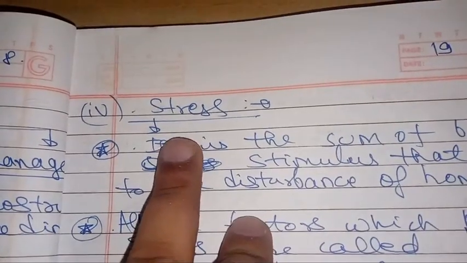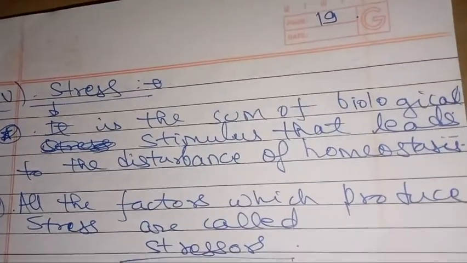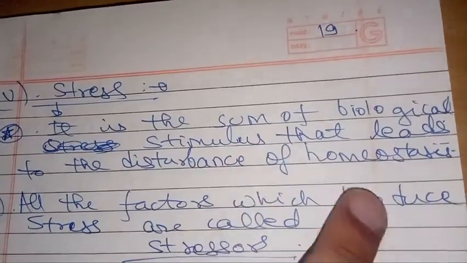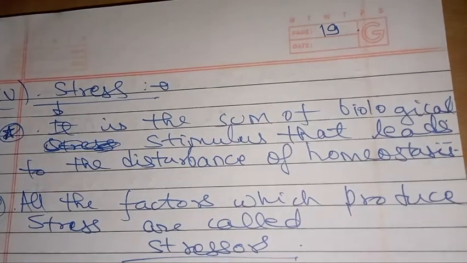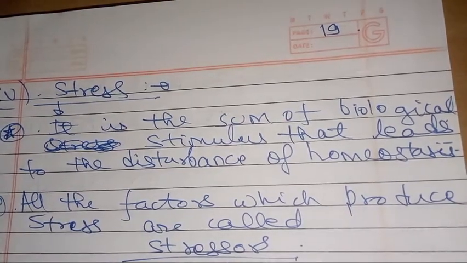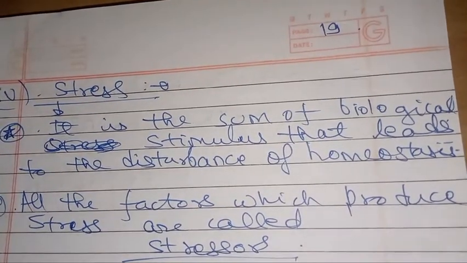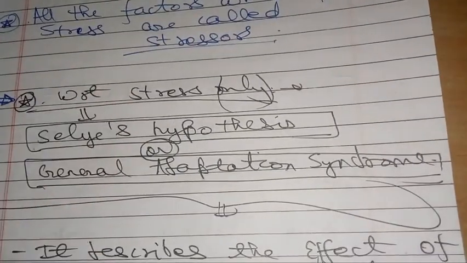Now we will discuss stress, the fourth environmental determinant. Stress is a sum of biological stimuli that leads to a disturbance of homeostasis. Any biological stimulus that disturbs homeostasis, that is the constant internal environment of the body, is included in stress. All the factors which produce stress are called stressors. Very easy.